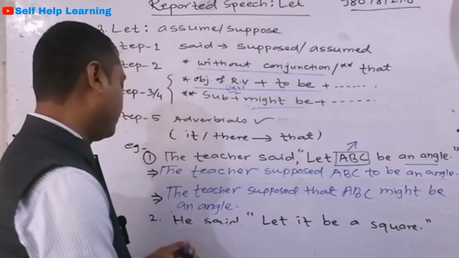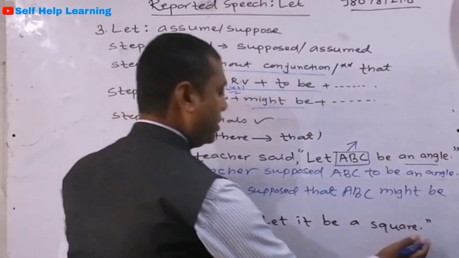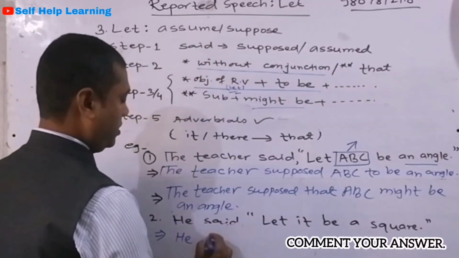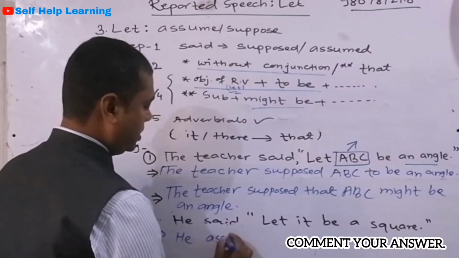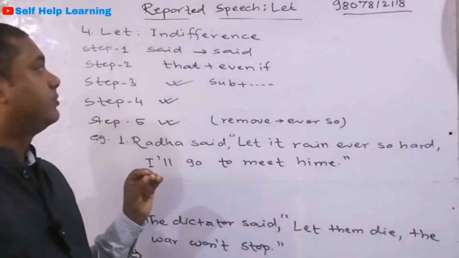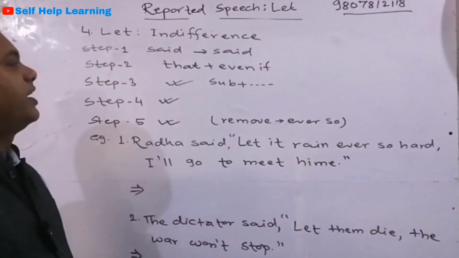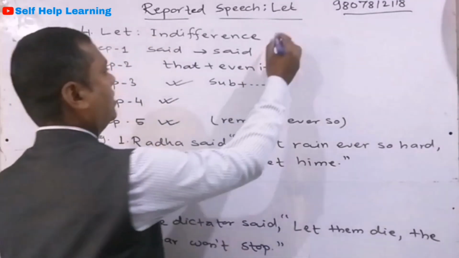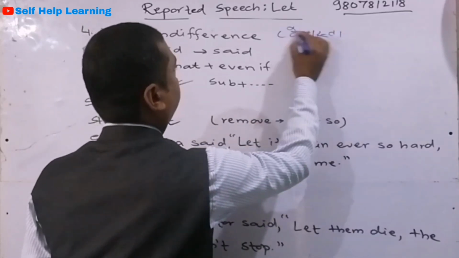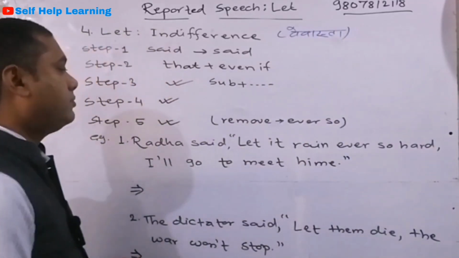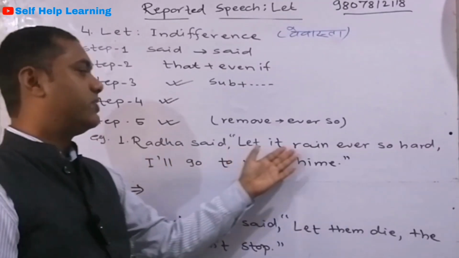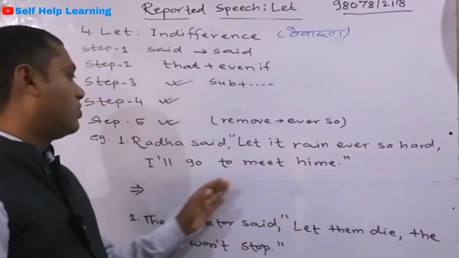So next one, he said, let it be a square. So how can we do? He assumed, let us write assumed. So this is the fourth one. Let shows indifference. Indifference means, if you don't care about anything, that is indifference. Okay, the example is here. Radha said, let it rain ever so hard, I'll go and meet him.